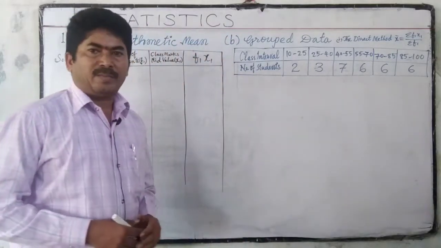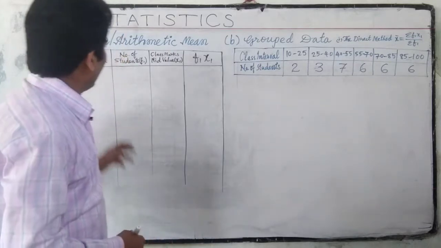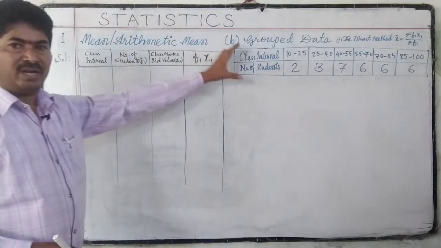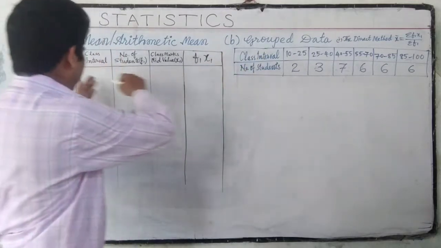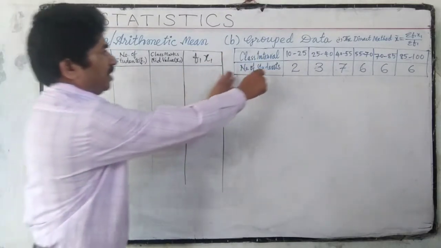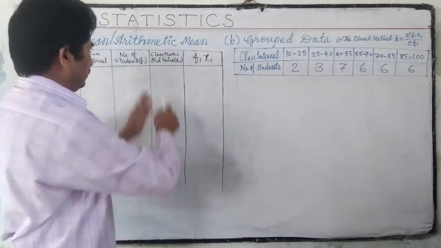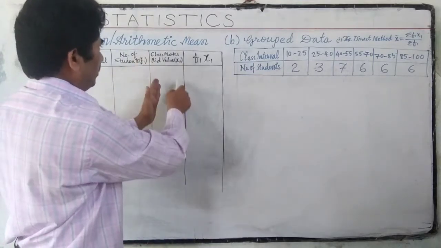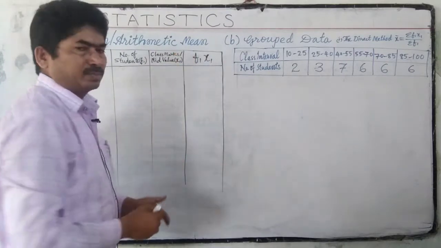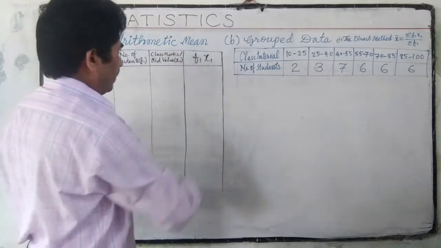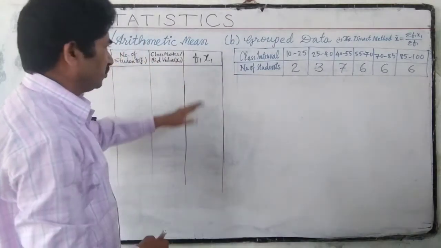To find arithmetic mean for this problem, first we have to arrange the given table like this in columns. So class interval, number of students, and also add these 2 columns: class marks or mid values, f1, x1. These 2 columns we have to add.